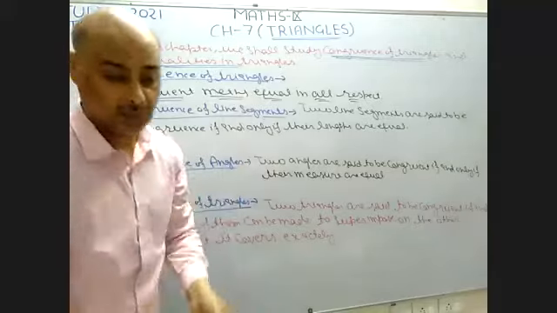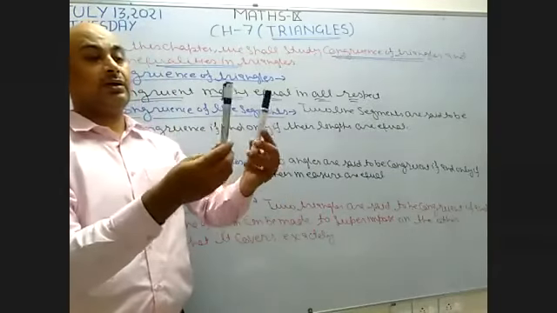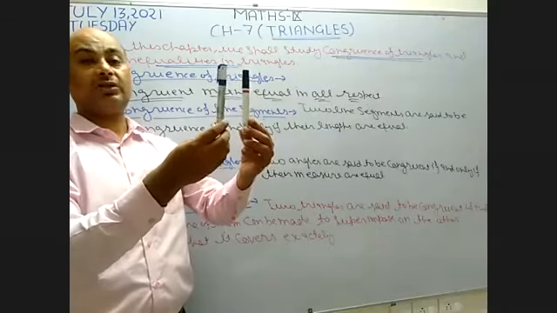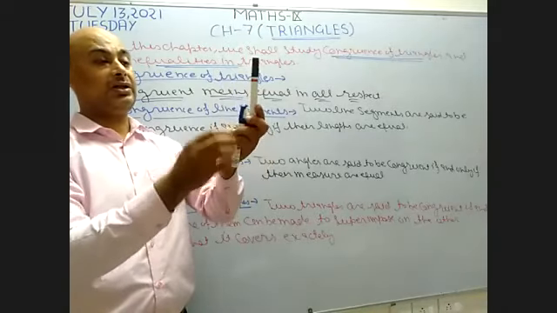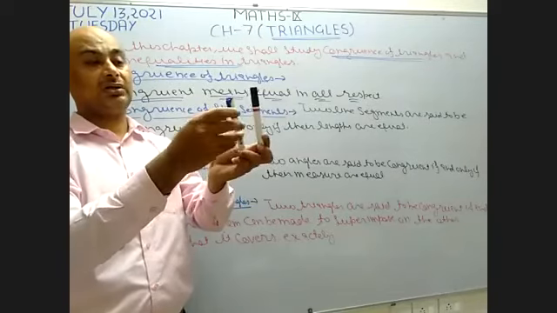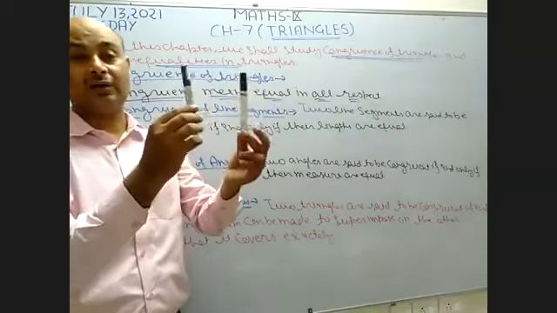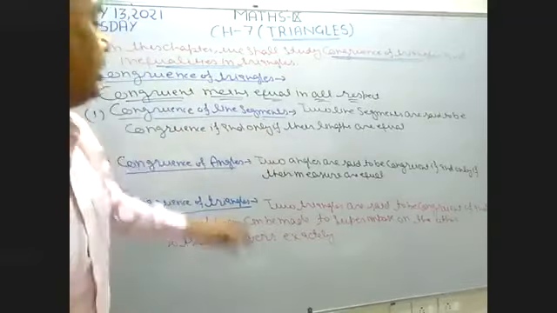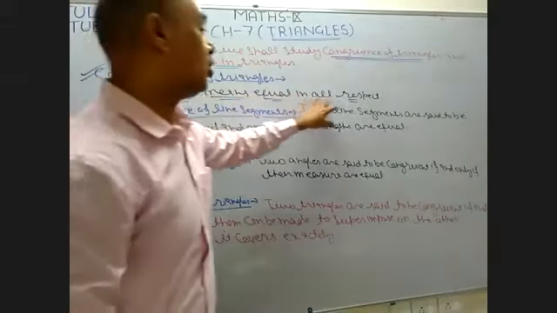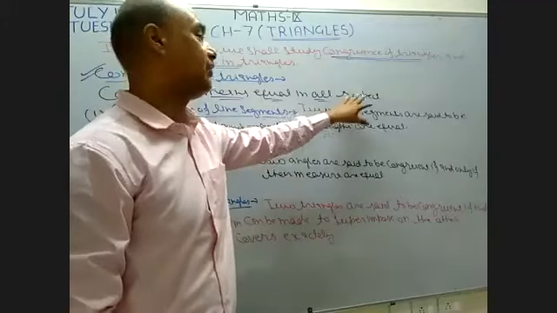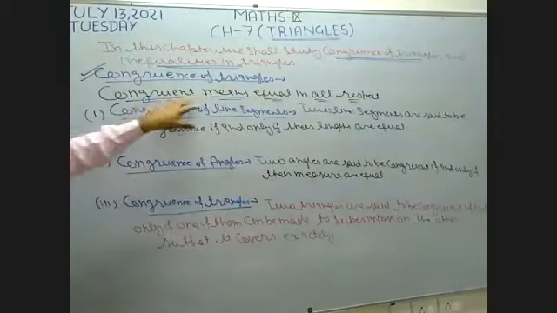Okay, now I have another marker with me. These two are markers, but they are looking same, but not the same shape. In this marker, a cap is there, but this one is plain. So these are not congruent, they are similar. Okay, now congruent means they are equal in all respect. Means length is equal, breadth is equal, everything is equal. If everything is equal, then it is known as congruent.